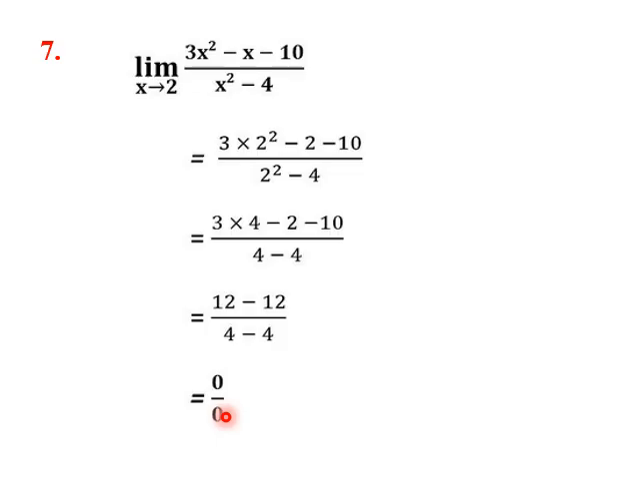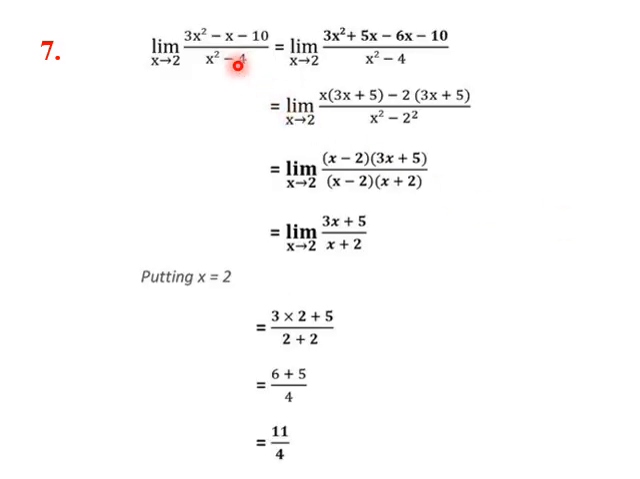So how do we proceed further? We try to factorize this numerator and denominator and try to cancel common factors. Let us see whether it is possible. So we take 3x square minus x minus 10. How to factorize? We know first we multiply 3 and minus 10, we get minus 30.